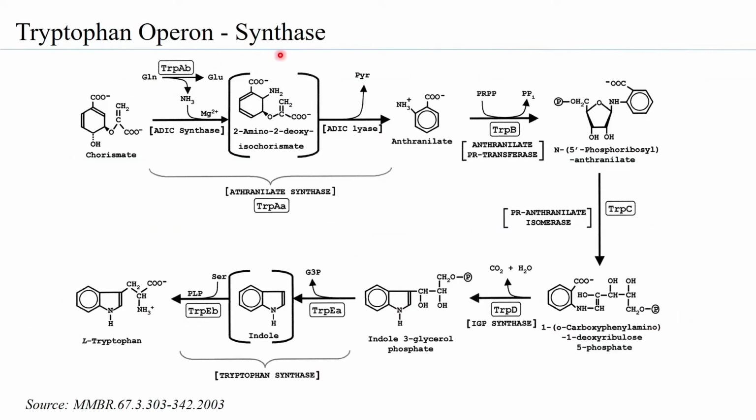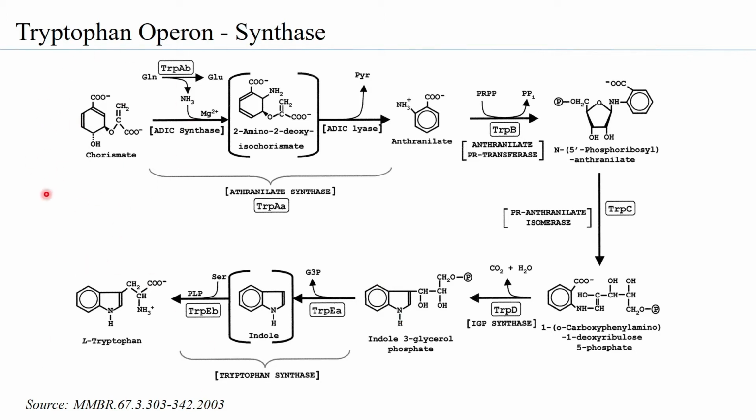The entire system that is formed due to the operon is what is called the tryptophan synthase system. There are 5 genes that give rise to 5 different enzymes, and each of these enzymes, using chorismate as the precursor, is forming tryptophan.